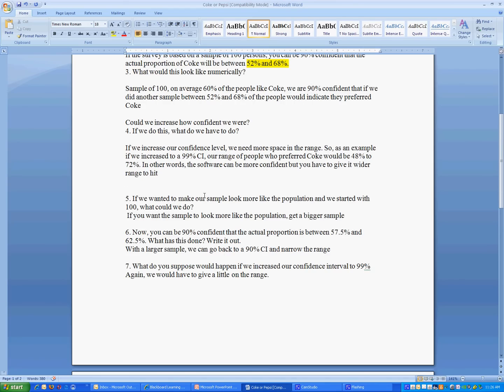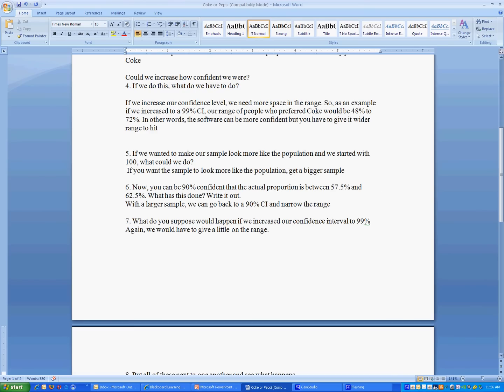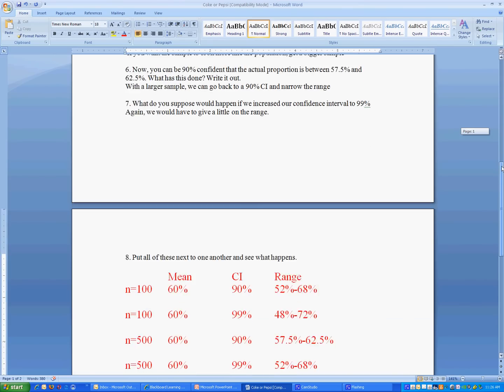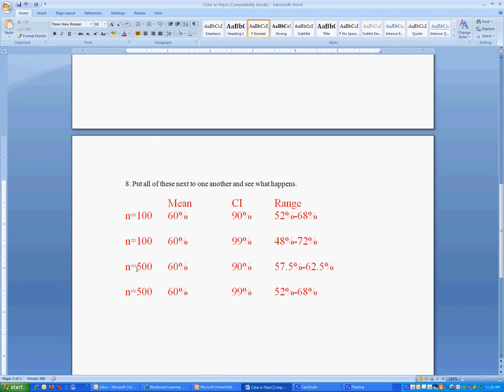Now let's go back up here. Let's say we wanted to make our sample look more like the population. We started with 100 people, what could we do? Obviously, if you want your sample to be better, you need a bigger one. So we can increase this. Let's go back down here to look at these numbers. Let's say now we had 500 people. It could say, yeah, still with 500 people, 60% of the population seems to like Coke. The 90% confidence interval means that somewhere between 57 and 62% of the people like Coke.